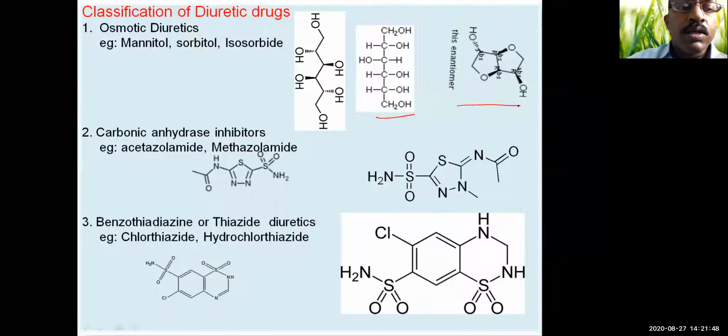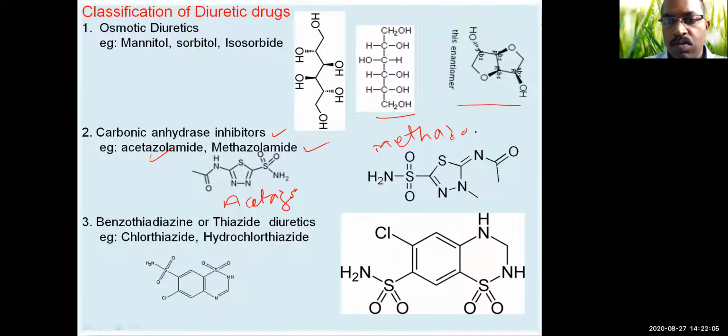isosorbide. And the second class is carbonic anhydrase inhibitors. Examples are acetazolamide and methazolamide. So this is the structure of acetazolamide, and this is the structure of methazolamide. So methazolamide and acetazolamide. Then the other category, that is